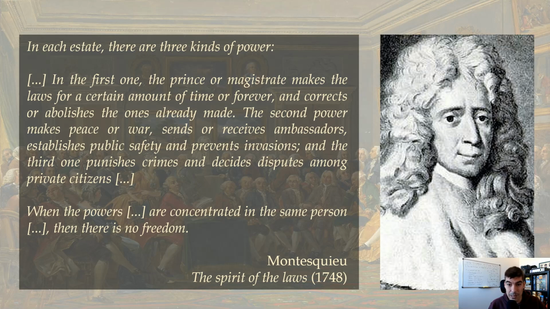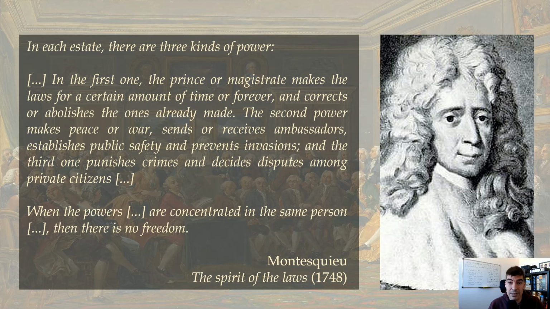Montesquieu is talking about the separation of powers. He's supporting the separation of powers. Why? Because he talks about the three kinds of power, the first, the second, and the third, and then he says that when the powers are concentrated in the same person, then there is no freedom. So the main idea of this text is the support of the separation of powers.